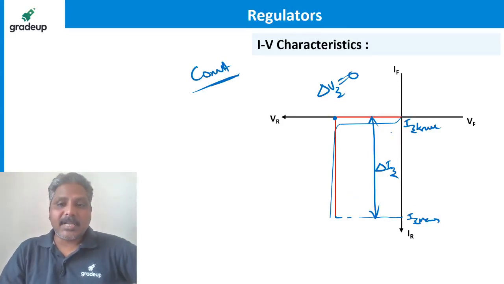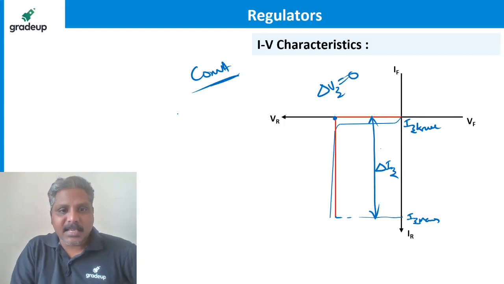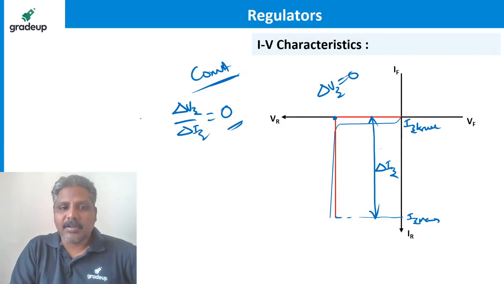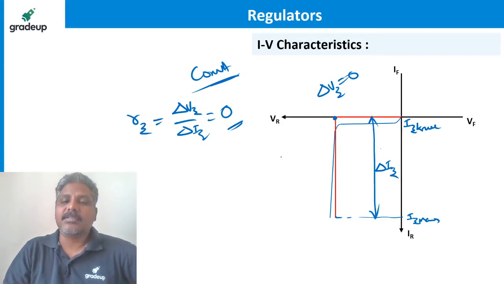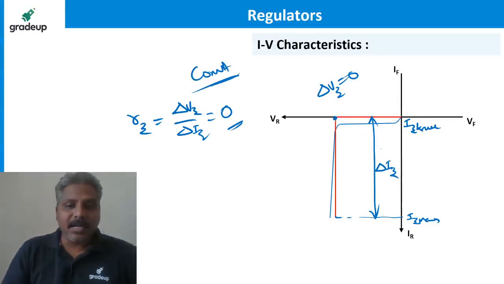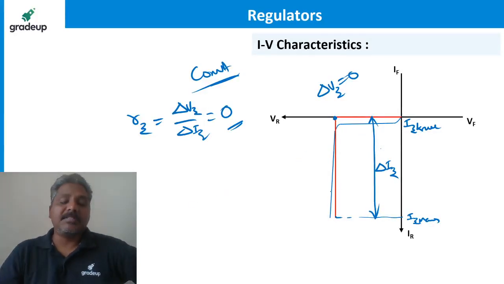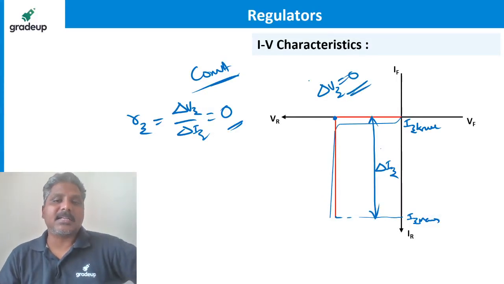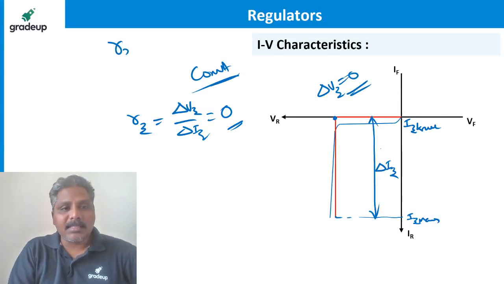How is it constant? Because the dynamic resistance here, delta Vz by delta Iz, is equal to 0, which we call Rz equal to 0. So when resistance is 0, current can go to a very, very large value, ideally speaking infinite. So the voltage across the Zener remains constant. So it's all about Rz.